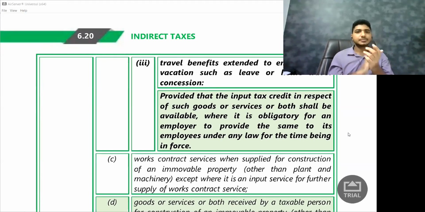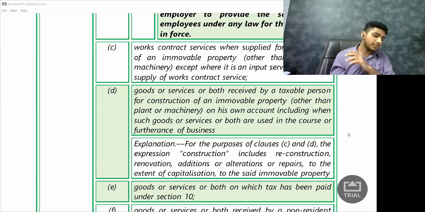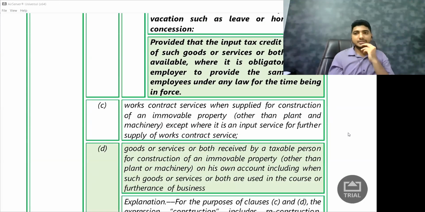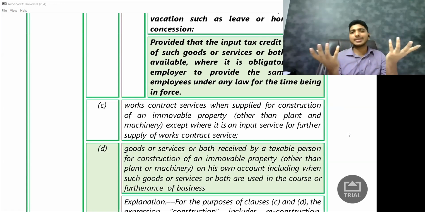Next, they're talking about works contract services. They're talking about works contract services when supplied for construction of an immovable property, except where it is an input service for further supply of works contract service. Sir, what are they even saying? Let's simplify it. So they are saying, look,